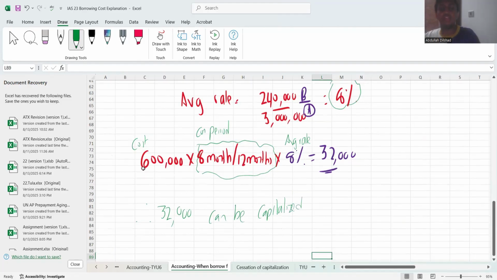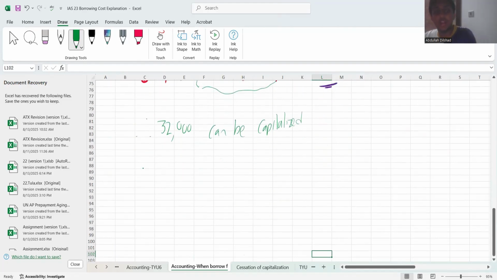This can be capitalized. So I'll show you how you capitalize it as well. Go to your non-current asset in your balance sheet. Under PPE, you will be showing 32,000. This is how you present your financial statement, right? So we are done with our accounting.